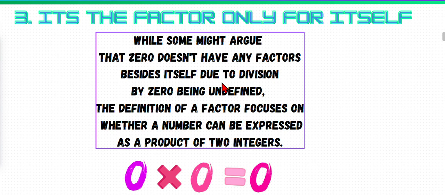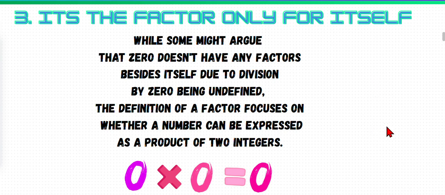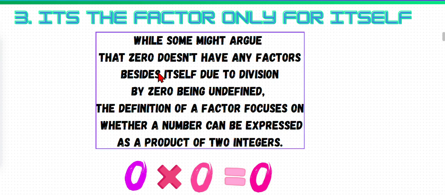But the definition of a factor focuses on whether a number can be expressed as a product of two integers. Example, let's take some number like 12, which is equal to 3 into 4. Now see 12 as a product of two integers, that is 3 and 4.